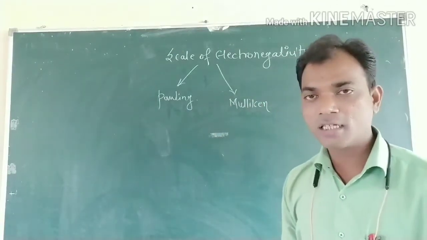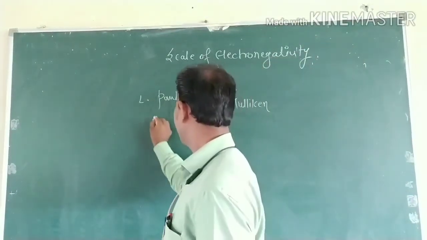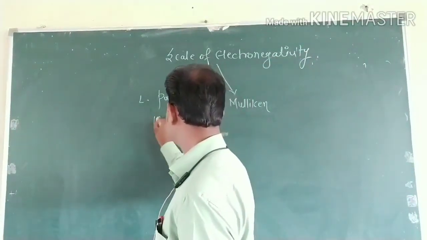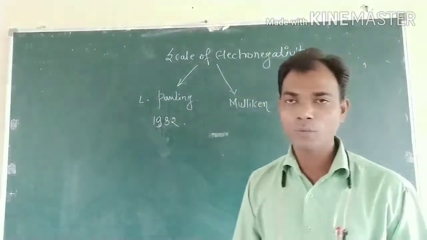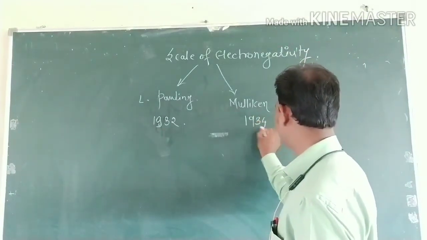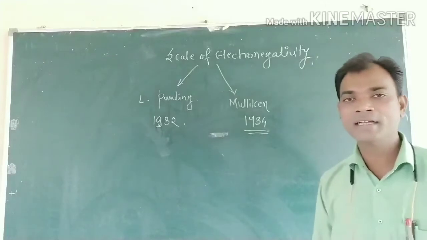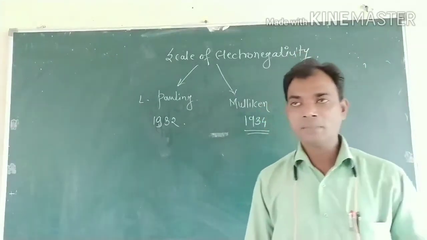The first scale was proposed by Linus Pauling in 1932, and Mulliken proposed his scale in 1934. Both scales have different bases.